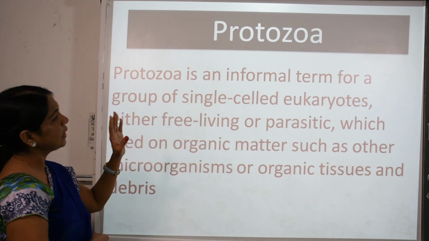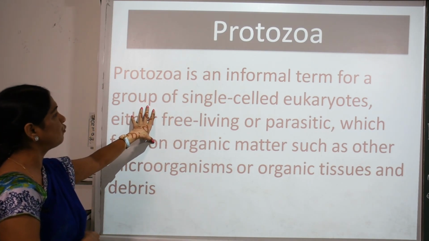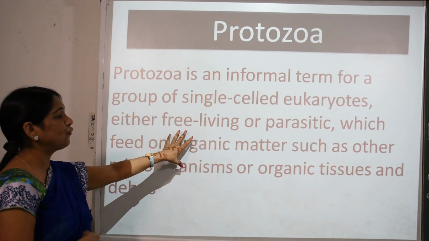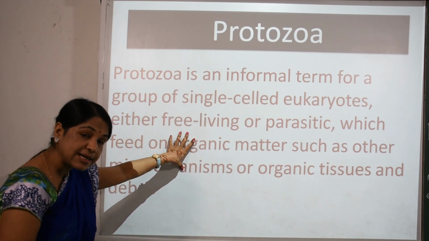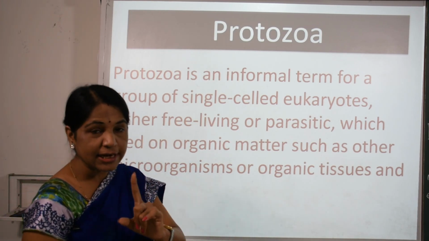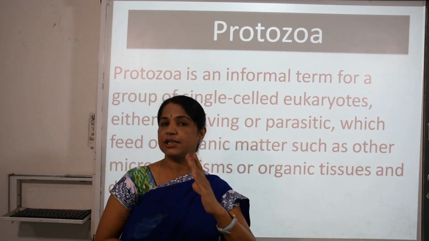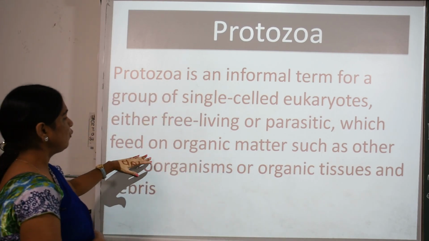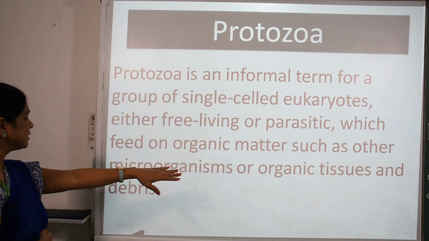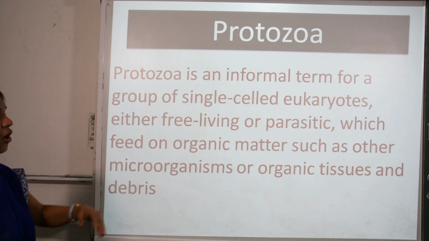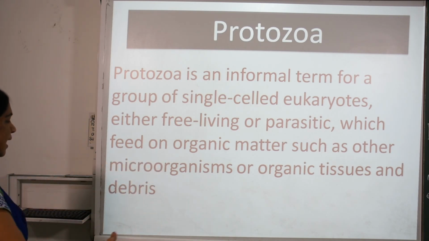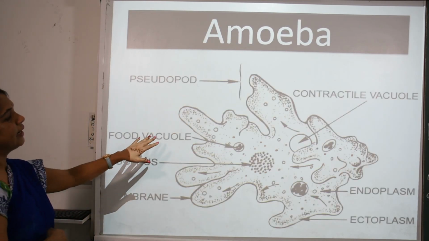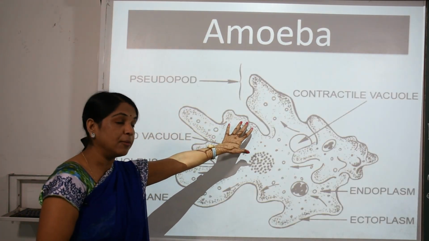Protozoa. Protozoa is an informal term for a group of single-celled eukaryotes, either free-living or parasitic. Their special character is that they are generally aquatic, mostly found in water, and they feed on organic matter such as other microorganisms or organic tissues and debris. Moving ahead, this is the picture of the amoeba.